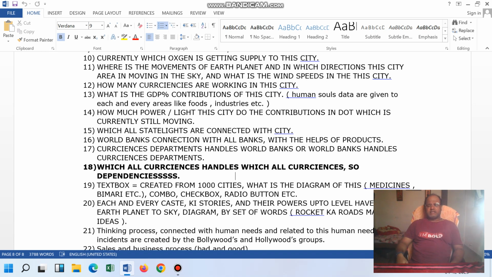And really it is like that, because companies like TCS, Capgemini and Accenture, which control half of the world, are in Mumbai.